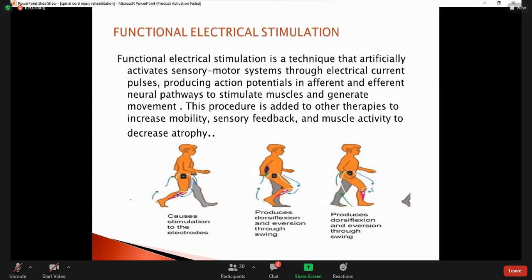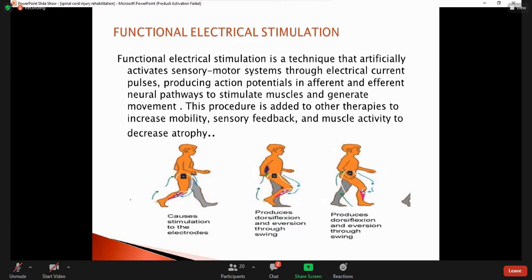stimulation, the current passes. The current stimulates the muscle, produces action potentials in afferent and efferent neural pathways, and in this way it stimulates the muscle and generates the movement. When it generates the movement, it causes muscle contraction, and contraction causes the movement. For example, if I activate the quadricep muscle, then when the muscle contracts, it causes the extension of the knee joint.